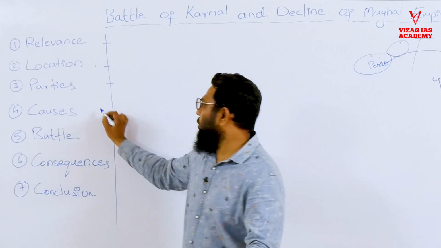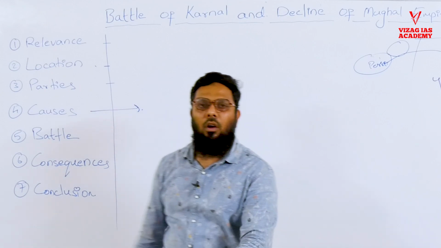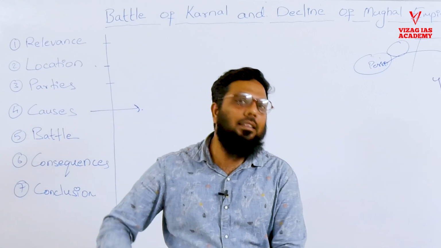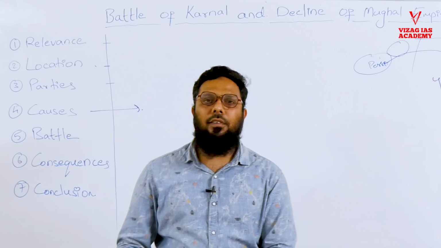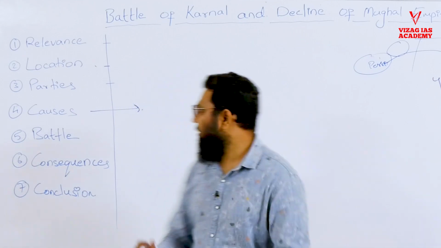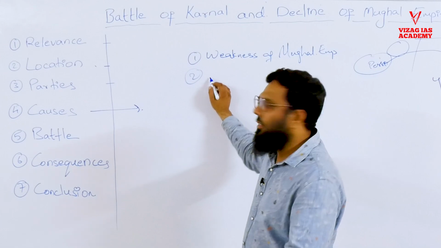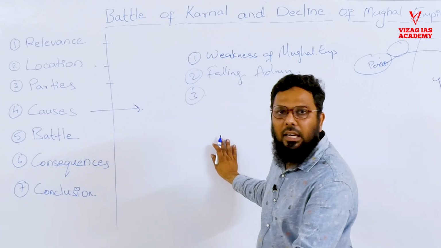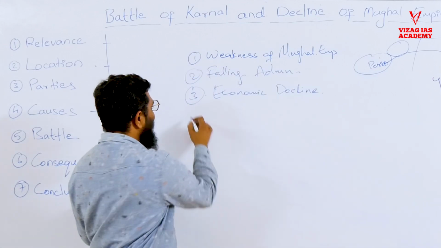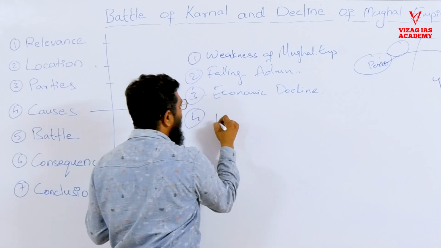Now, coming to the causes of war. What led to the war, what were the reasons? First, we see the inherent weakness of the Mughal Empire: falling standards of administration, economic decline. And what not, military failure or decline in the military.